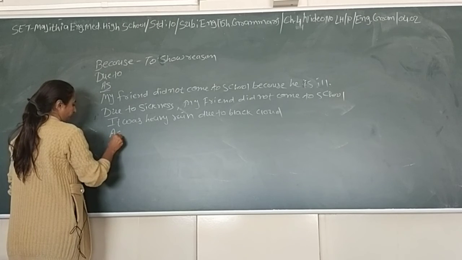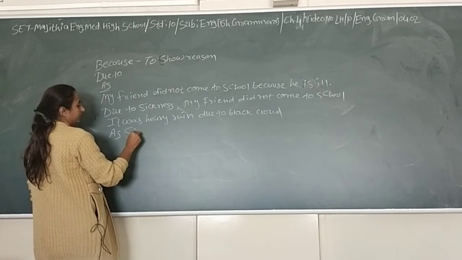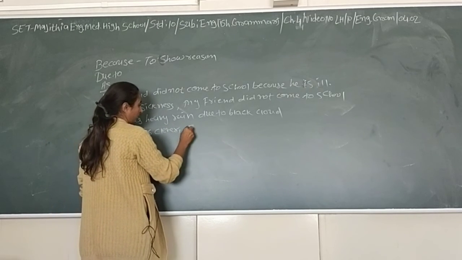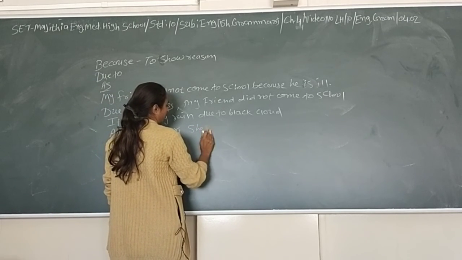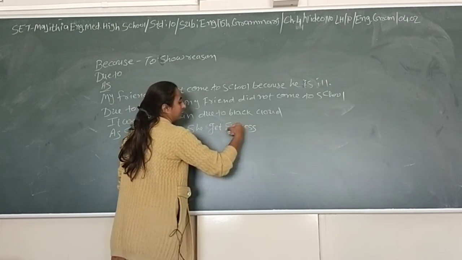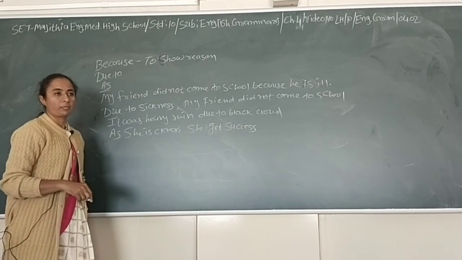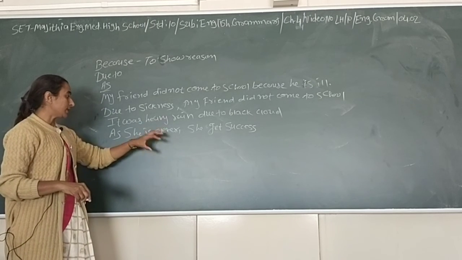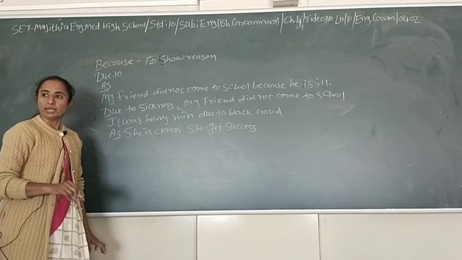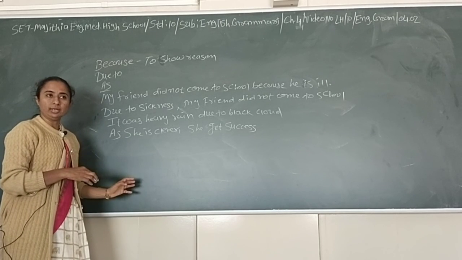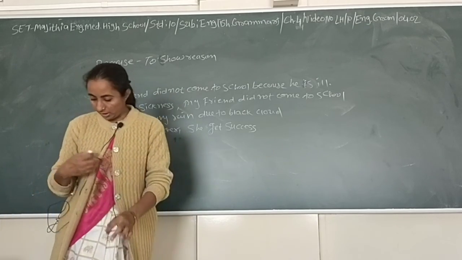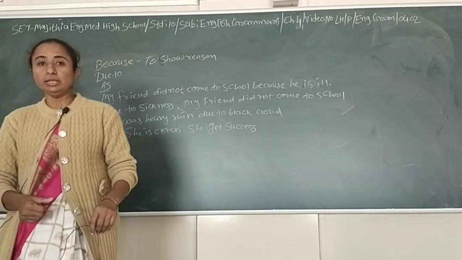As she is clever, she gets success. She gets success because she is clever, like that. Any problem to understand that? So here we completed our conjunction. In the next video we will go ahead with our new topic.